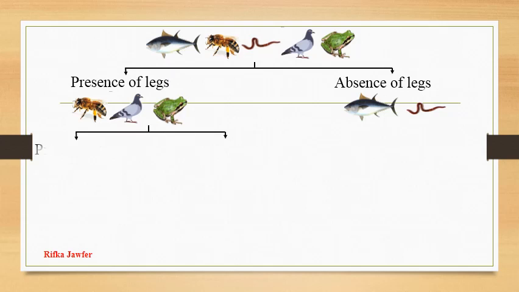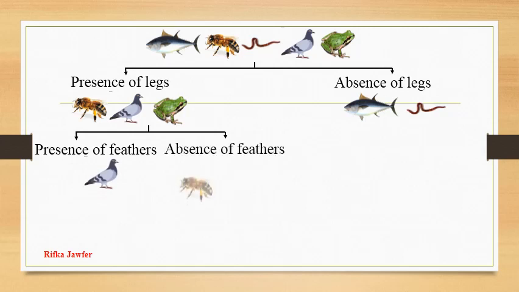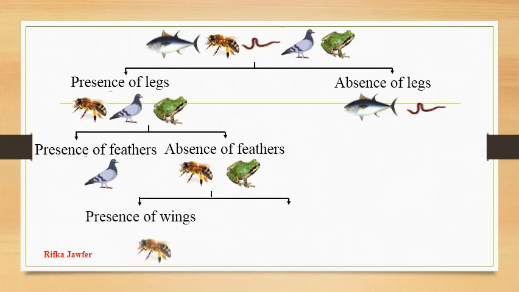We can further divide it into two as presence of feathers: pigeon; and absence of feathers: bee and frog. The two can be further divided into two as presence of wings: bee; and absence of wings: frog. Now this side has been divided until there is only one remaining at the end.